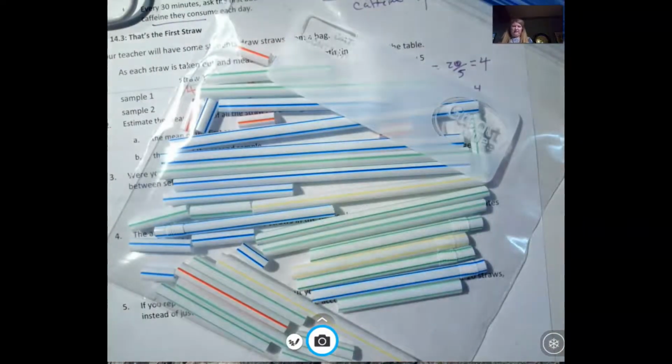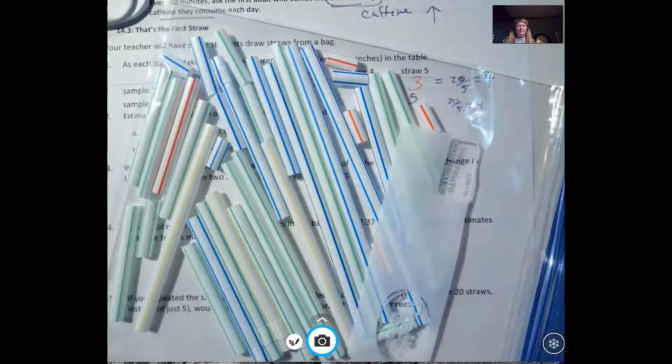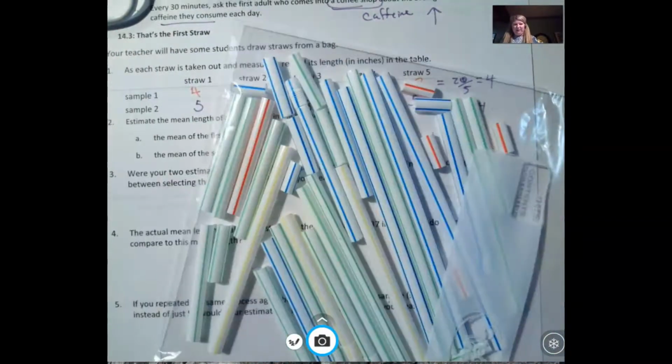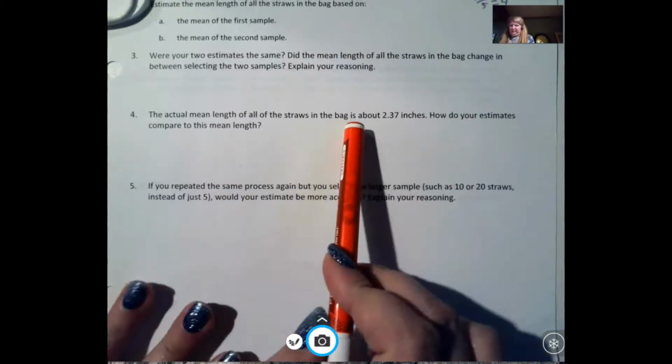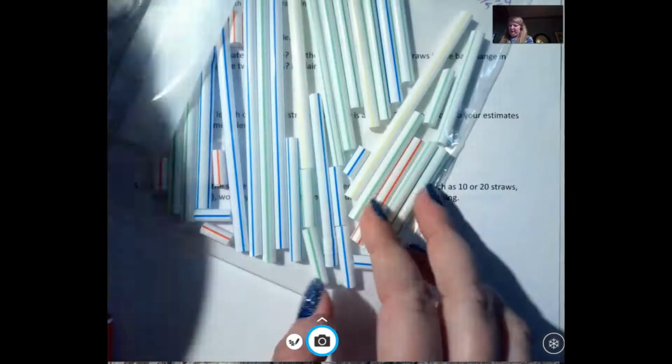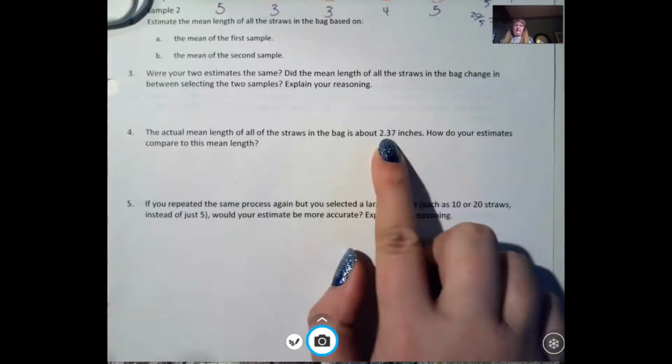So the sample that I selected is not really representative of the whole set of data, because when I first reach in, I have to take the first one I touch out. And I'm more likely to touch one of these longer ones first. The actual mean length, and I cut these according to the instructions in the book, so the actual average of all these lengths is about 2.37 inches. So my estimates here were much larger because I was more likely to touch the longer straws first and draw them out.